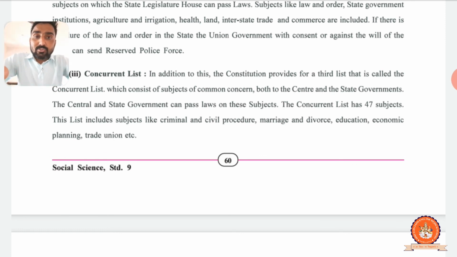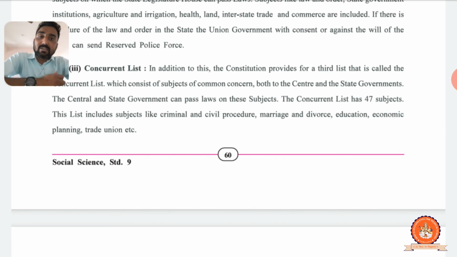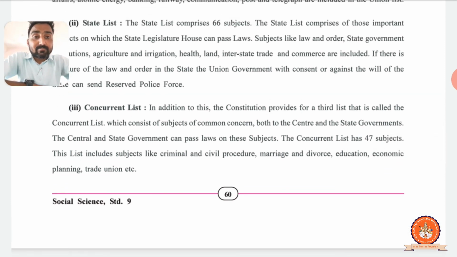So these are the civil procedures. That means matters relating to people, such as criminal charges and things relating to people's welfare, can be decided by both the state and center governments. And marriage and divorce, people's personal matters, can be decided by both governments. And education, obviously very important. And economic planning for our country affects everyone, so that can be decided by both. And trade and business unions, they can be decided by both the state and center after discussion.